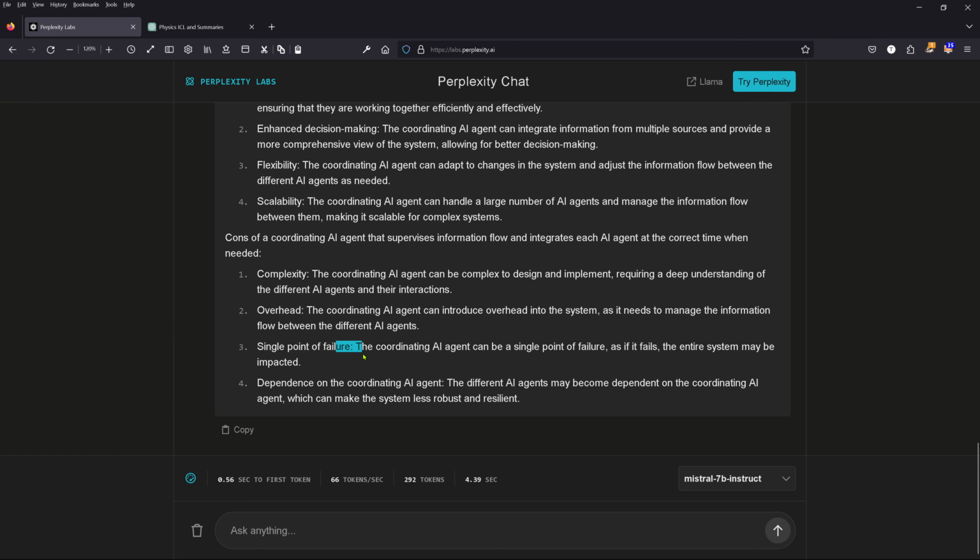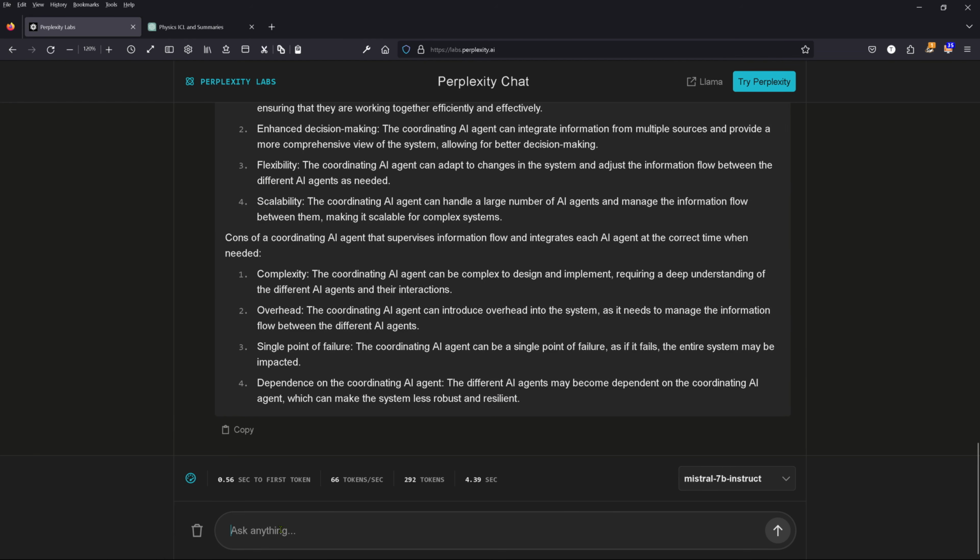Single point of failure. It can be a single point of failure, yes, but on the other hand, if one of the three sub-agents fails, the coordinating AI agent can maybe create a new agent or eliminate an agent that is not performing as expected. Or the different AI agents may become dependent on the coordinating AI agent and maybe make the system less robust and resilient. Interesting, but we can take care of this.